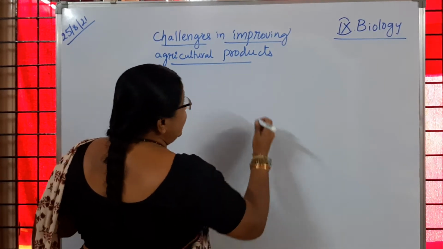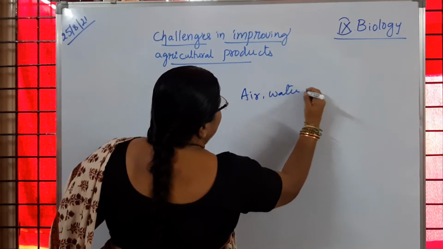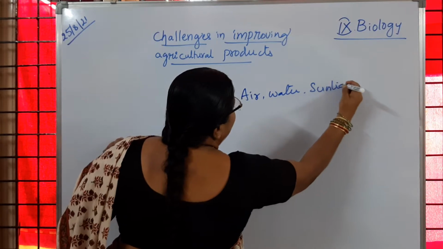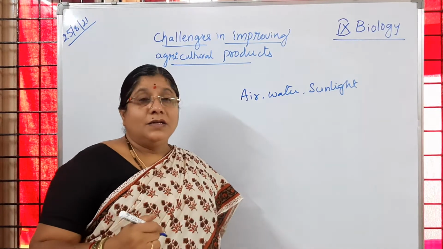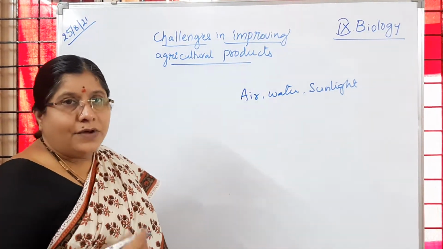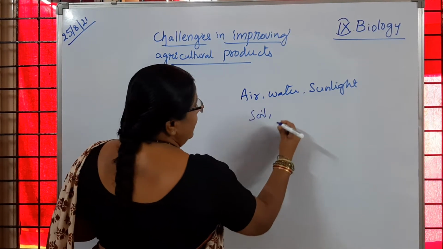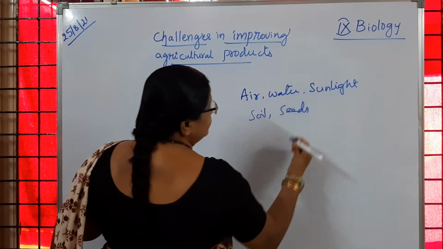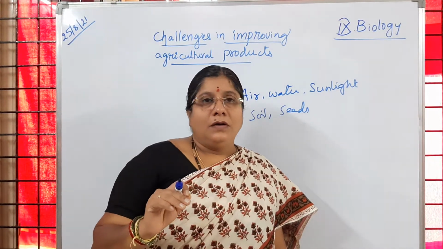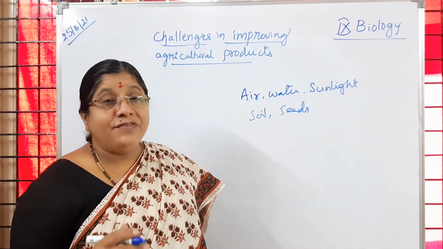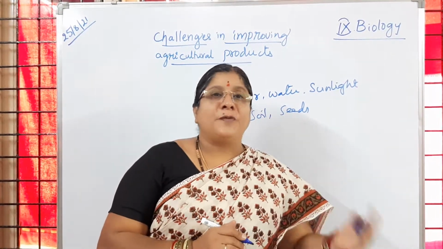So for germinating seeds, what are the conditions? Air, water, sunlight. So these are the conditions needed for germination of seeds. So are only these conditions enough for growing crops? No, it is not like that. Here we also need soil and the type of seeds we are using, is it not? So only one factor is not going to help in increasing the food production. Have you followed? So different factors are needed for increasing the food productivity.